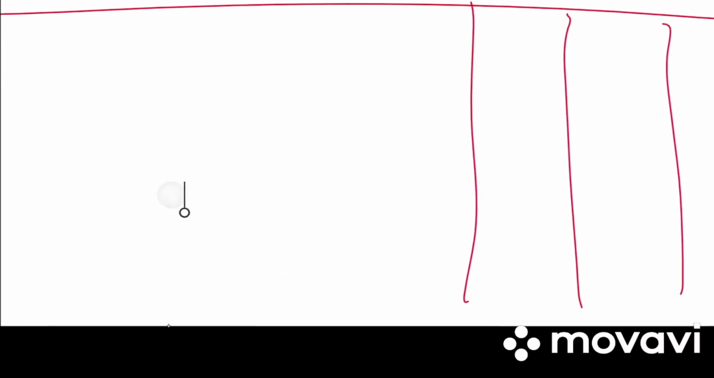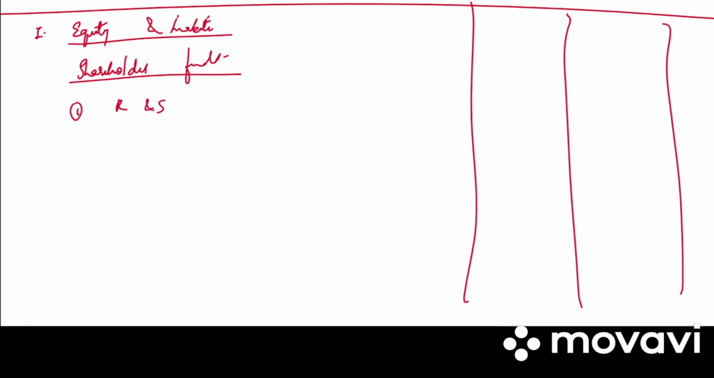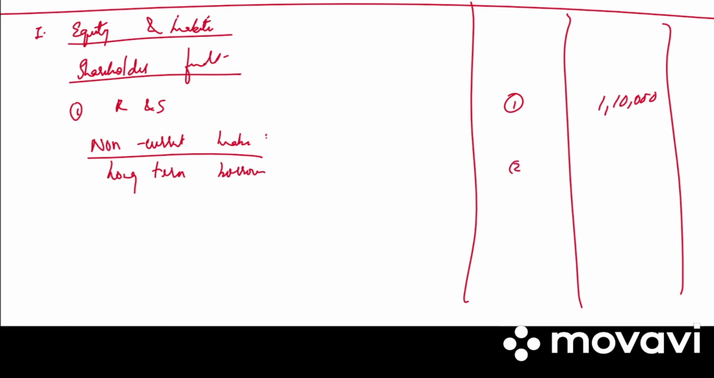Next in the balance sheet, first one we have equity and liabilities. Under that, shareholders' funds. Under that, reserve and surplus, note number 1, 1,10,000. Then we have non-current liabilities, long-term borrowing, note number 2, 13 lakh. Then we have current liability. In the question they have given us, it is 40,000.